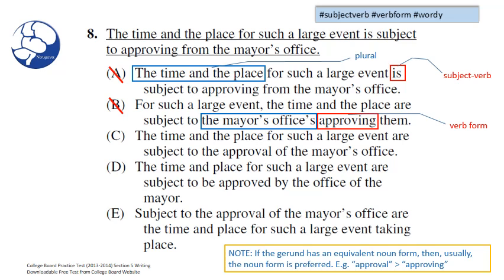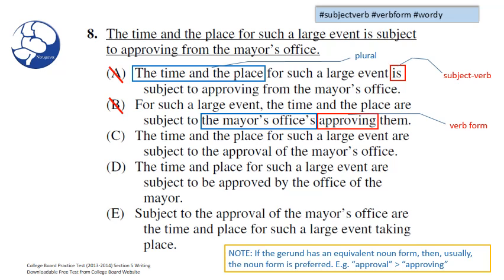Now let's take a look at C. The time and the place for such a large event are subject to the approval of the mayor's office. In C, we have the time and the place, a compound noun that's plural, with a verb that matches, are. We also see that they fixed the gerund form to its noun form, approval. So we'll keep C for now. Remember, in order for you to get the correct answer accurately and precisely, you must go through all the choices.